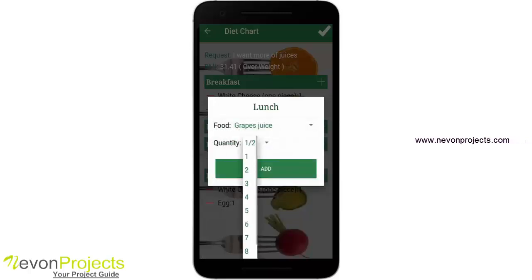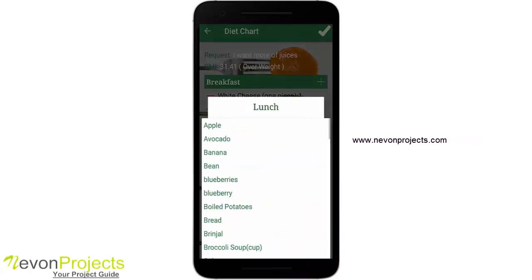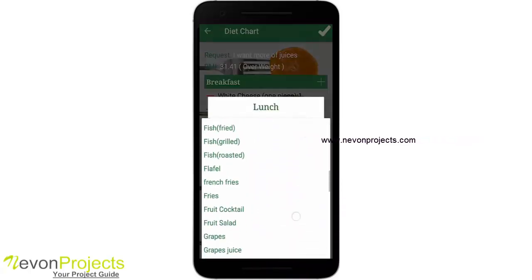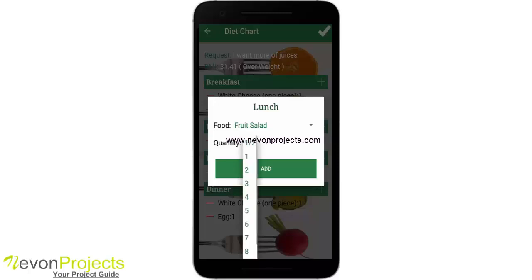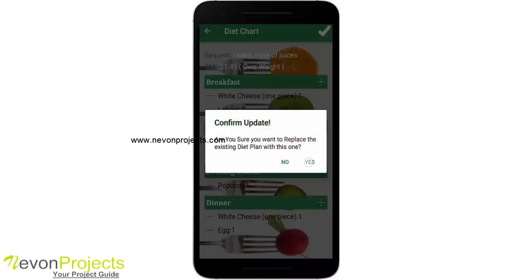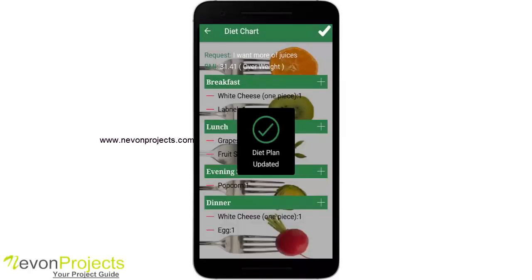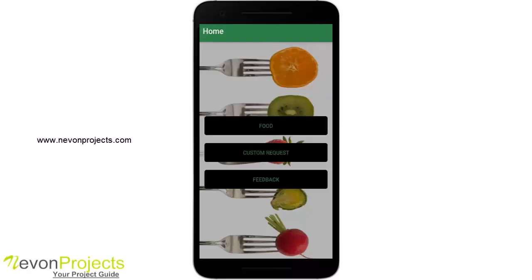So let's add 1 glass of grape juice and some more juices maybe, or maybe I'll tell him to have fruit salad, 1 cup. Okay, and I'll say confirm. Okay, so the diet plan has been updated here and the request has gone.